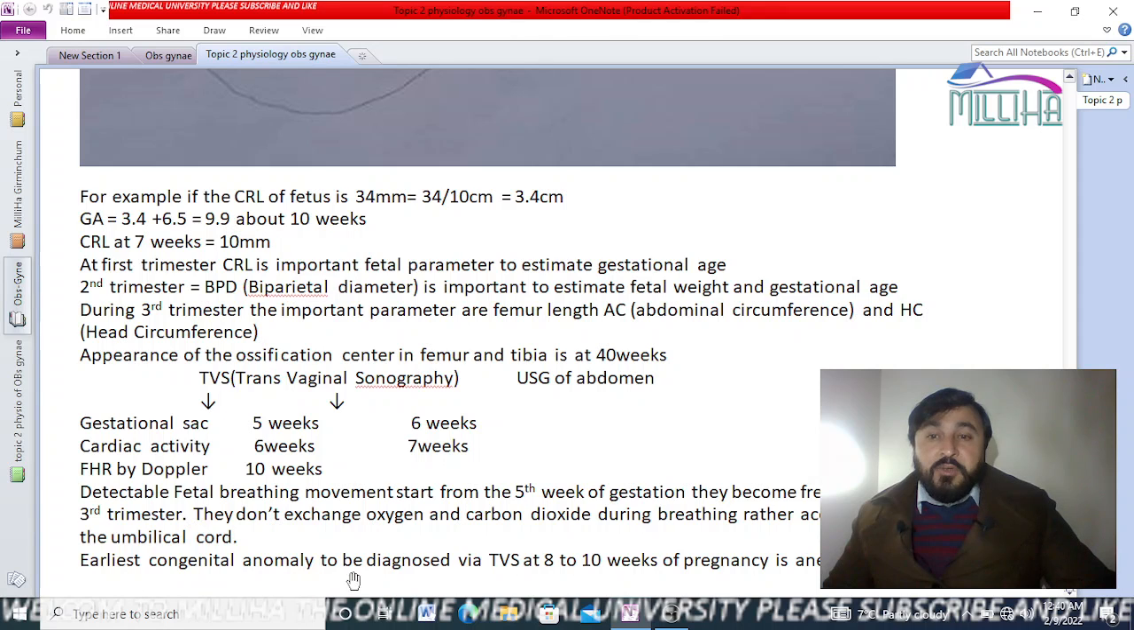The earliest congenital anomaly to be diagnosed via TVS at 8 to 10 weeks of pregnancy is anencephaly. What is anencephaly? It is absence of the head. If there is a gross congenital anomaly, a horrible one, like absence of the head, then you can diagnose it. This is the first anomaly to be diagnosed through TVS, transvaginal sonography, at 8 to 10 weeks.